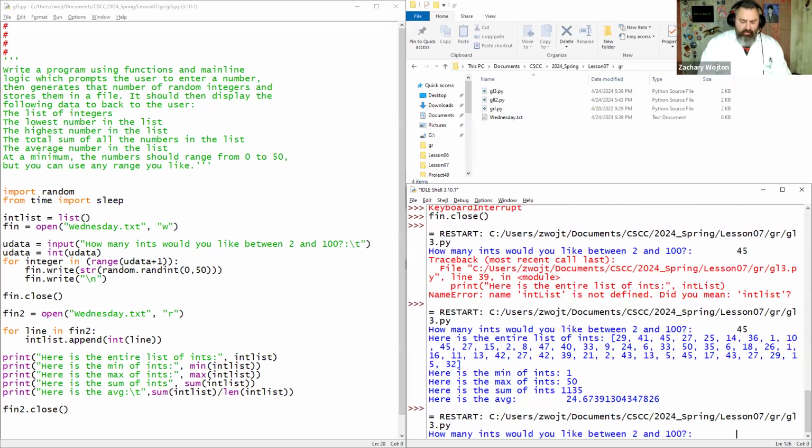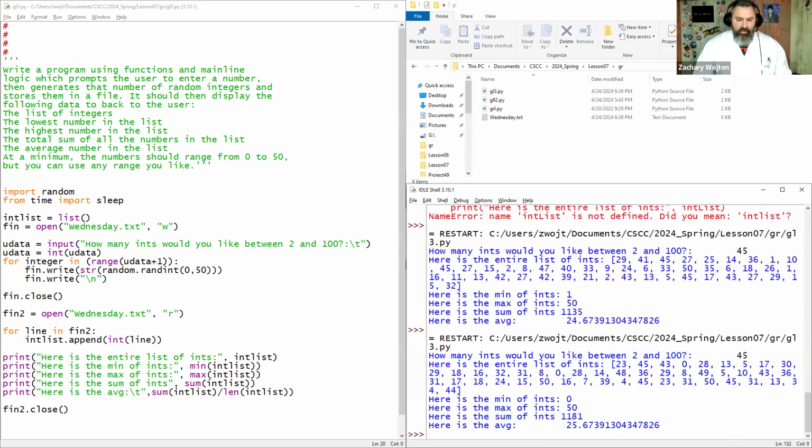I'm going to say 45, hit enter. There's our 45 integers with everything. There's our file created. We're in business. So that's the group lab in a nutshell.